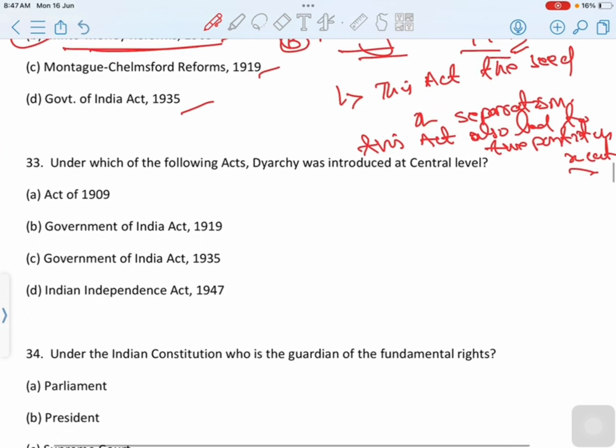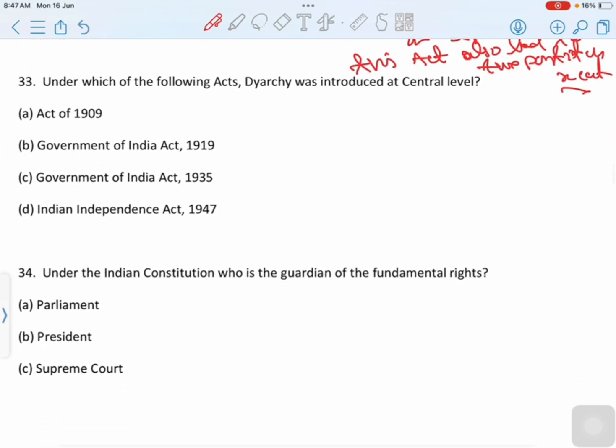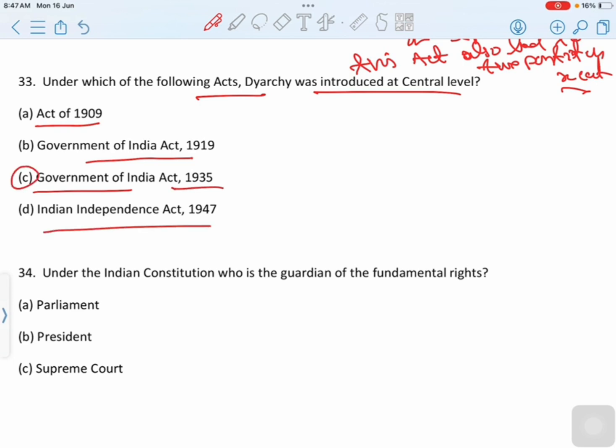Then move to next question. Under which of the following acts was dyarchy introduced at central level? First option is Act of 1909. Second option is Government of India Act 1919. Third option is Government of India Act 1935. Last option is Indian Independence Act 1947. Then correct option is option C, Government of